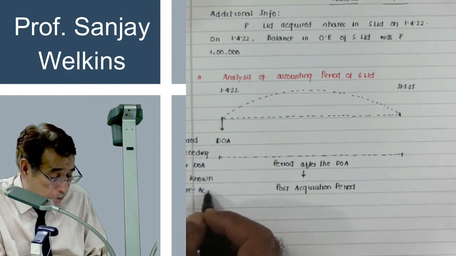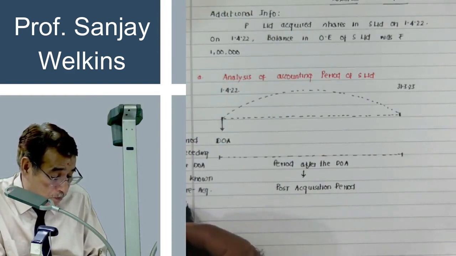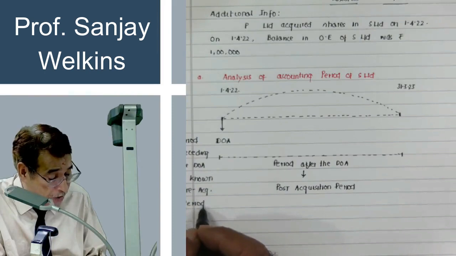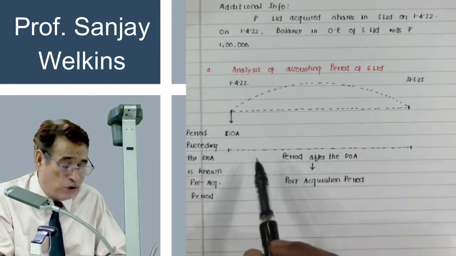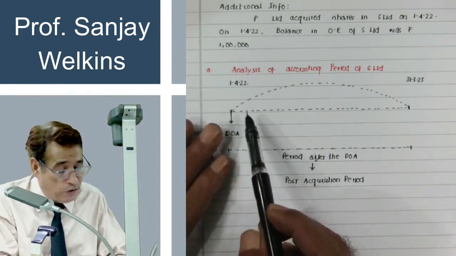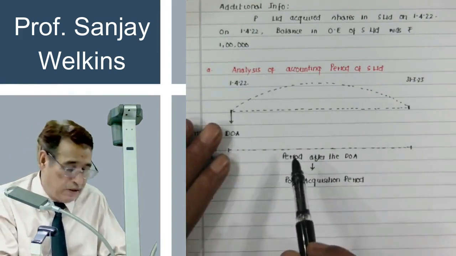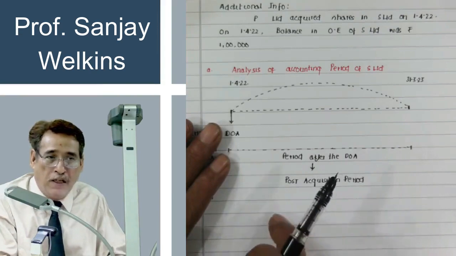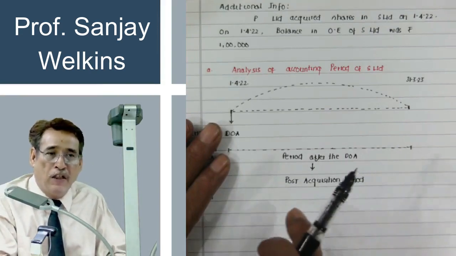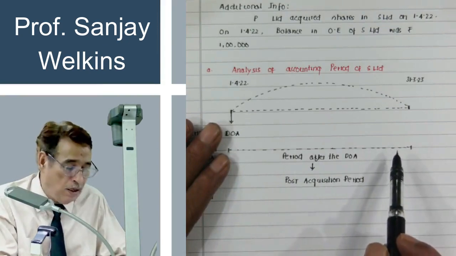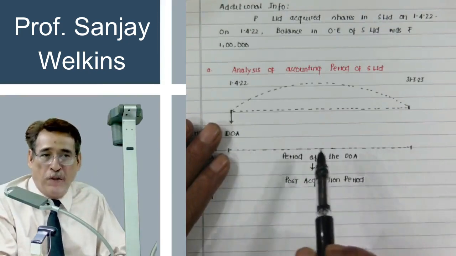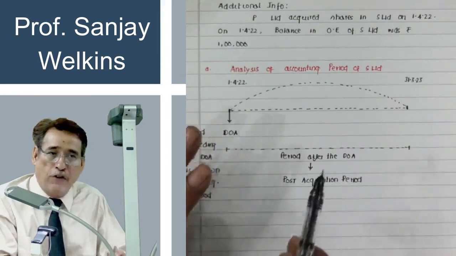It is very important for you to divide the entire accounting period into pre and post. In this question, the entire current accounting period is post-acquisition period and there is no pre-acquisition period in it. In the current accounting period, all 12 months are post-acquisition.